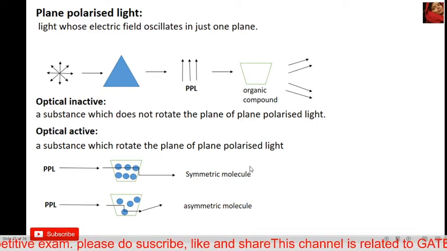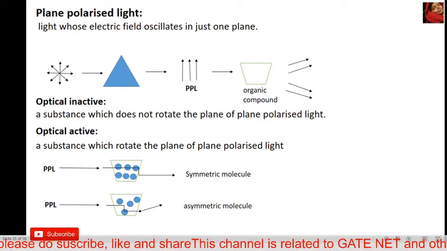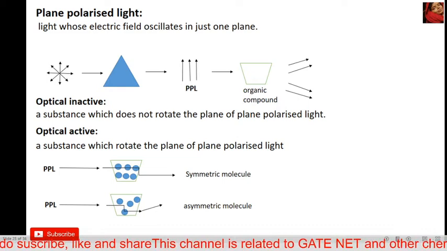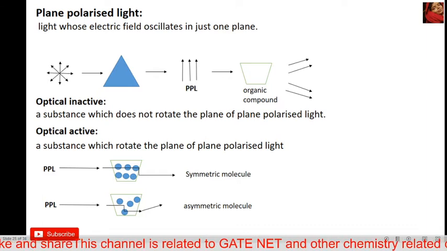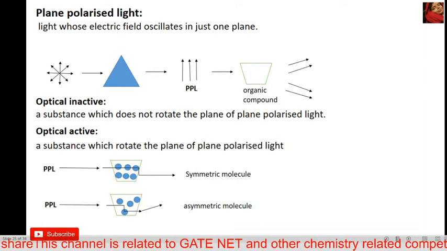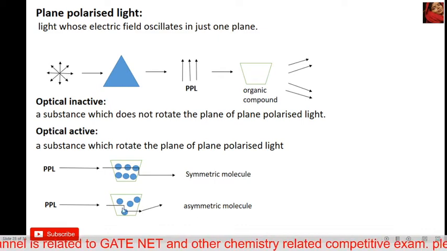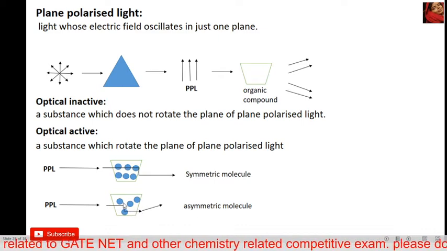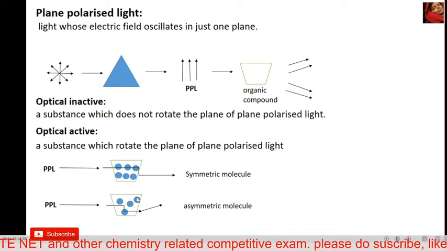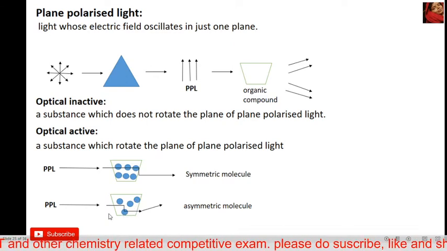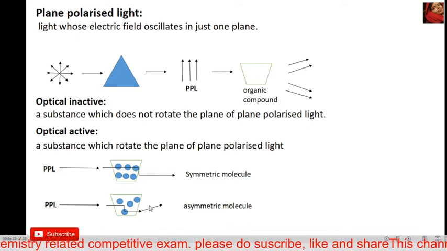But an optical active substance is an asymmetrical molecule. Why is an asymmetrical molecule optically active? Because an asymmetrical molecule rotates the plane of plane polarized light. How can it rotate? Because an asymmetrical molecule does not have symmetry. One substance is present here, another substance is present here, meaning they are not present in a symmetrical manner.